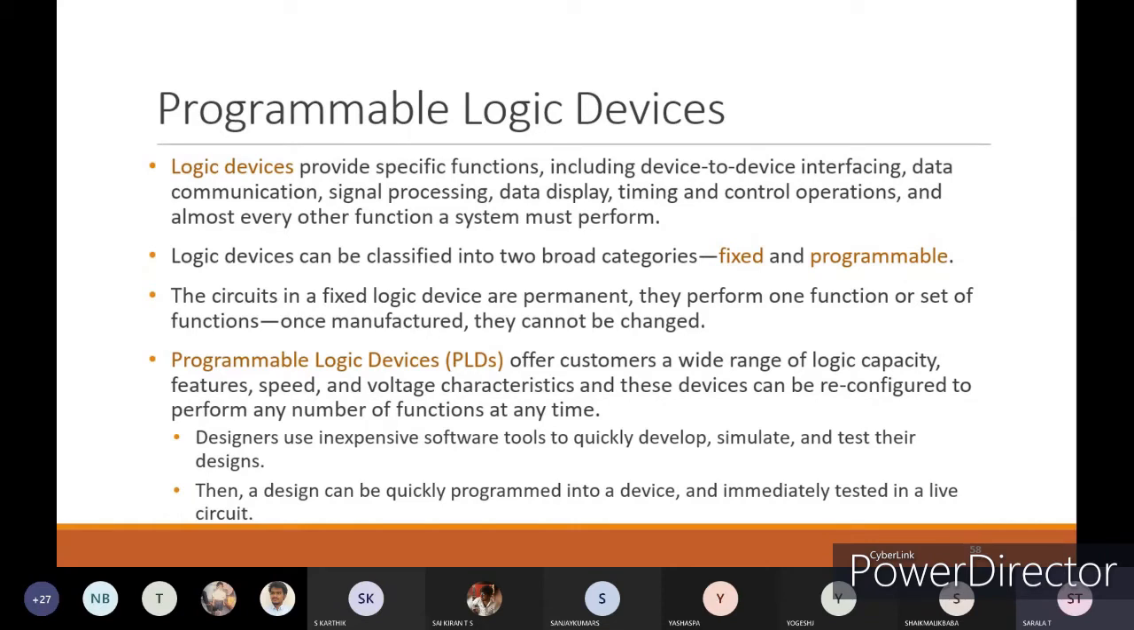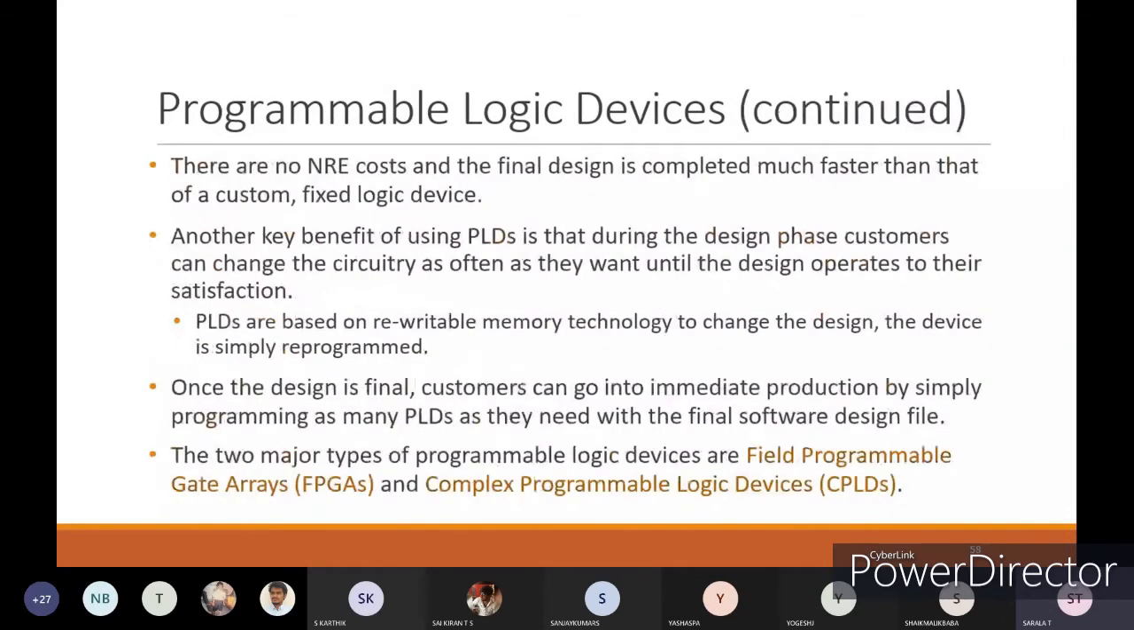Designers use inexpensive software tools to quickly develop, simulate, and test their designs. Okay, they will create or design the software tools with respect to simulation and testing the designs. Then a design can be quickly programmed into a device and immediately tested in a live circuit. And there is no NRE cost, and the final design is completed much faster than with custom fixed logic devices.